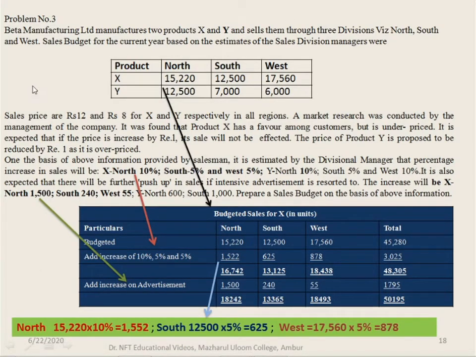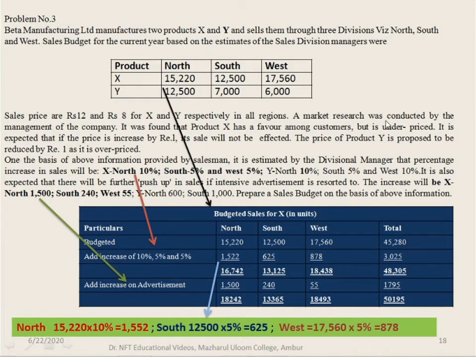Problem number 3. Beta Manufacturing Limited manufactures two products X and Y and sells them through three divisions via North, South and West. Sales budget for the current year based on the estimates of the sales division managers were: for product X and product Y, details of North, South and West divisions is given. And again, sales price are 12 rupees and 8 rupees for X and Y respectively in all regions.